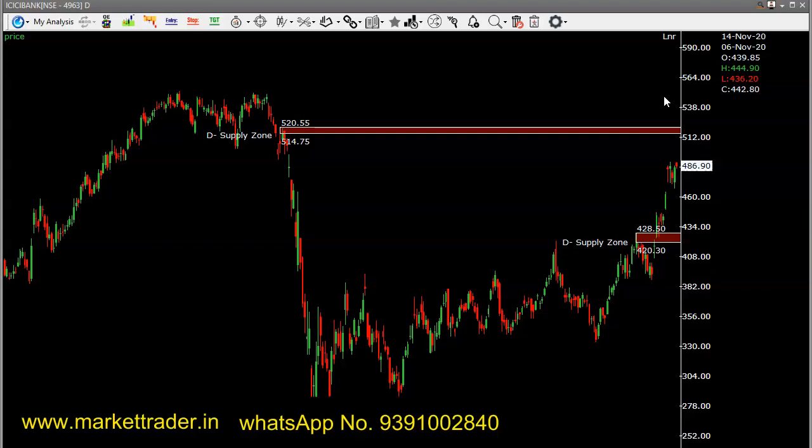How to find the targets? Very simple method. Identify the demand and supply zones, and as per those supply and demand zones we can trade every day, or positional trading also, and intraday also. Both ways we can trade only on the basis of the demand and supply. So how to identify demand and supply is very, very simple in the technical charts.